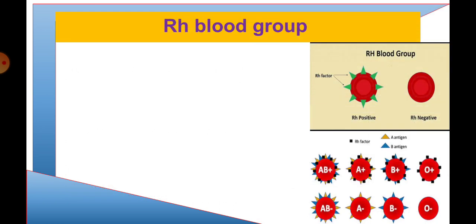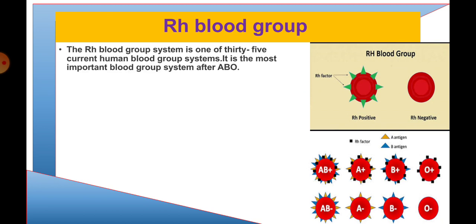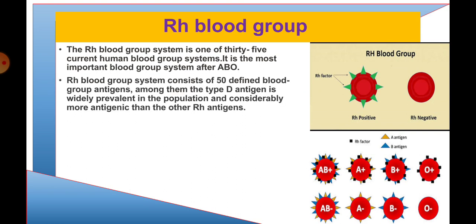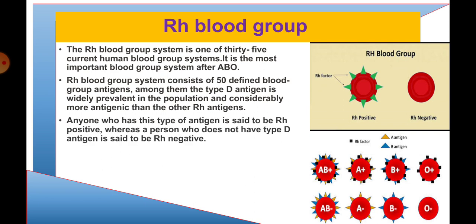Another blood group system is the Rh blood group system. The Rh blood group system is one of the 35 current human blood group systems. It is the most important blood group system after ABO. The Rh blood group system consists of 50 defined blood group antigens. Among them, the D antigen is widely prevalent in the population and considerably more antigenic than the other Rh antigens. Anyone who has this antigen, that is antigen D, is said to be Rh positive, whereas a person who does not have D antigen is said to be Rh negative.